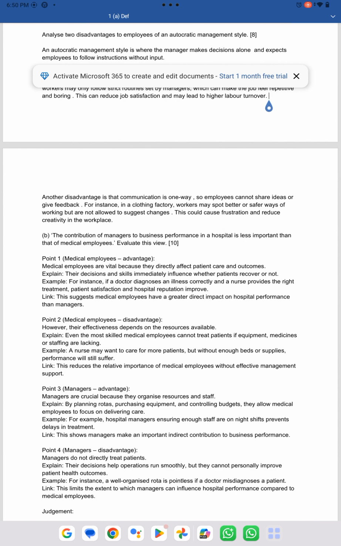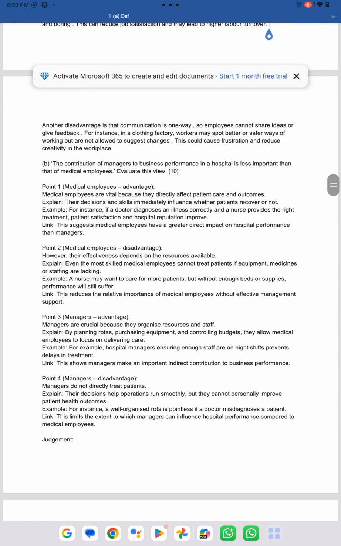For instance, in a clothing factory, since we don't have the case study, that's why we can use the annual journal application here. So workers may spot better or safer ways of working, but are not allowed to suggest changes. So this could cause frustration and reduce creativity in the workplace.